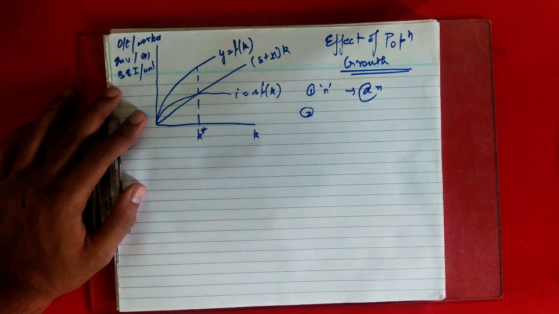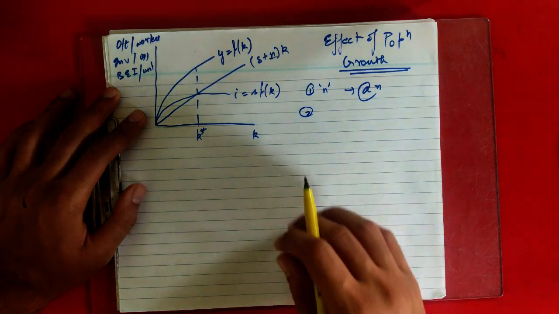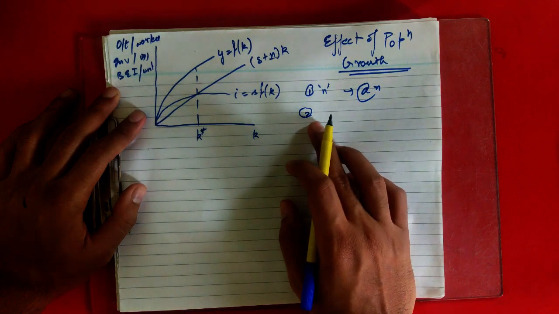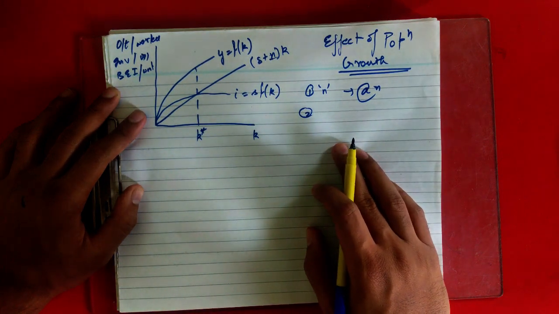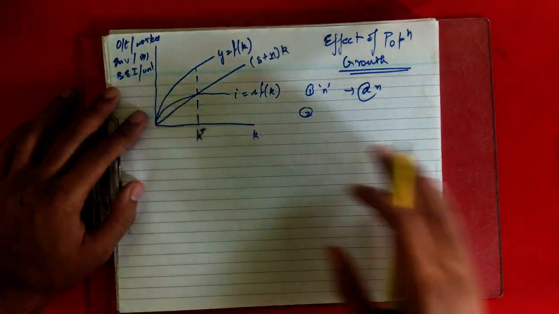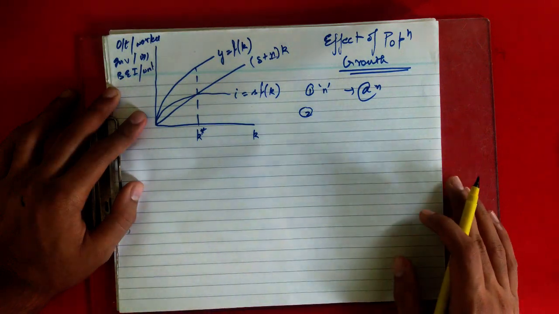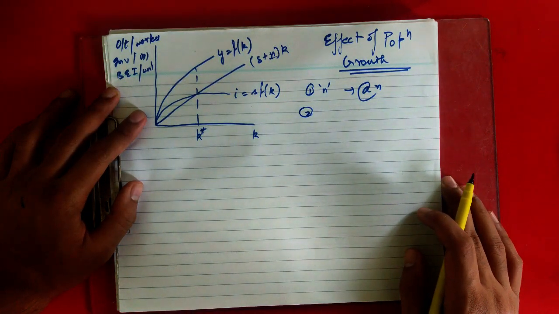And if I show you with the diagram, I am telling you that the higher the population, the lower will be the growth. It will be only in the Solow model. After that, it may also change if we change the assumption. So everything is possible in economics. It is just based on the assumption.